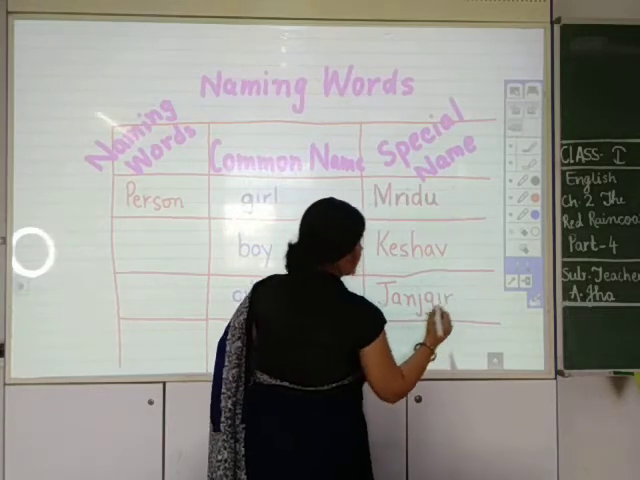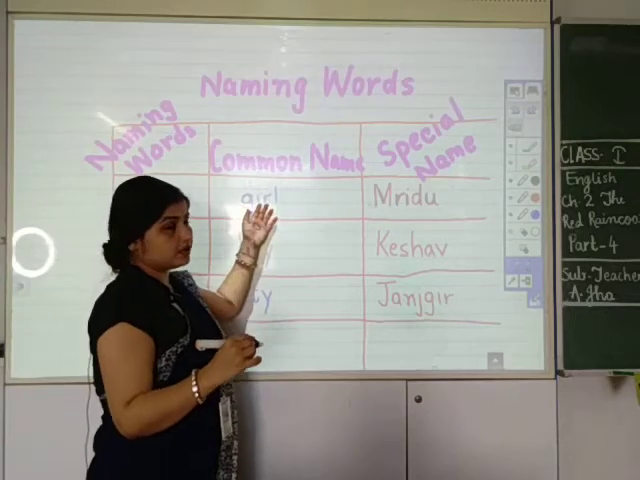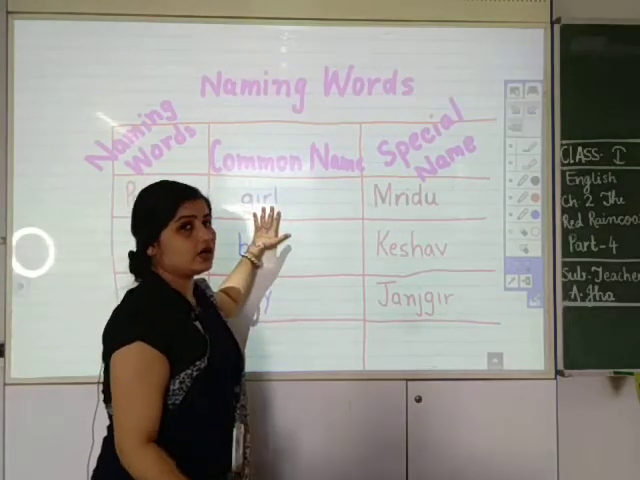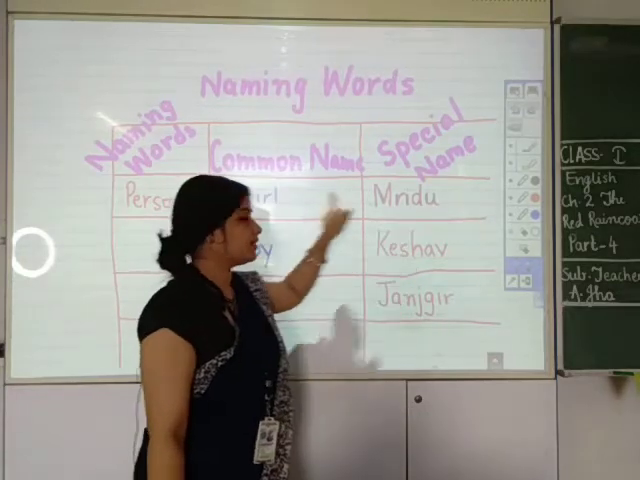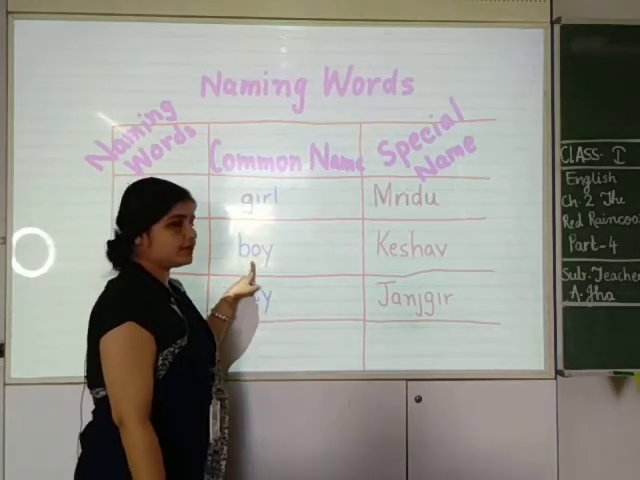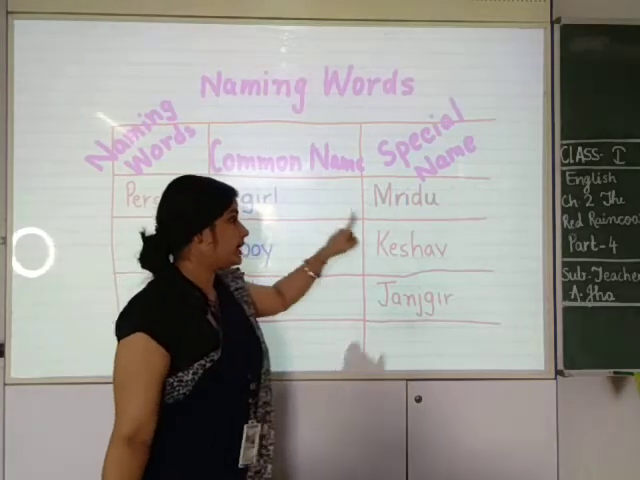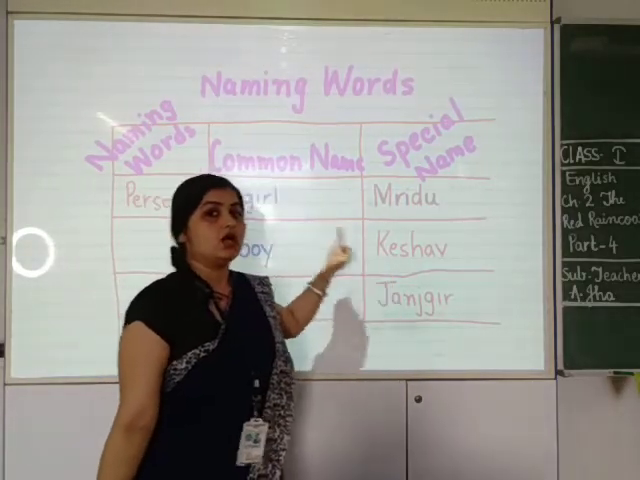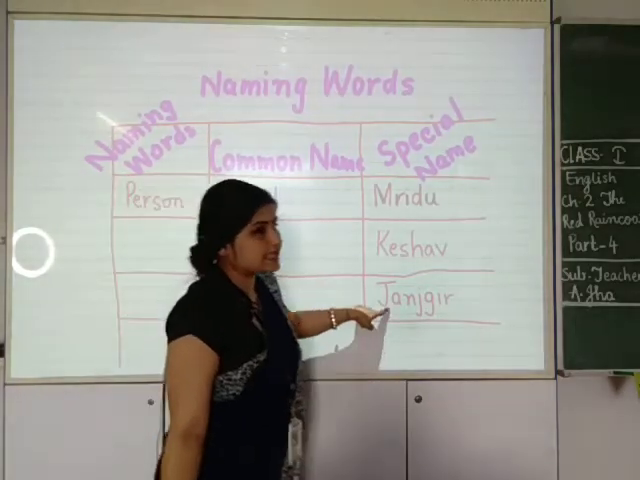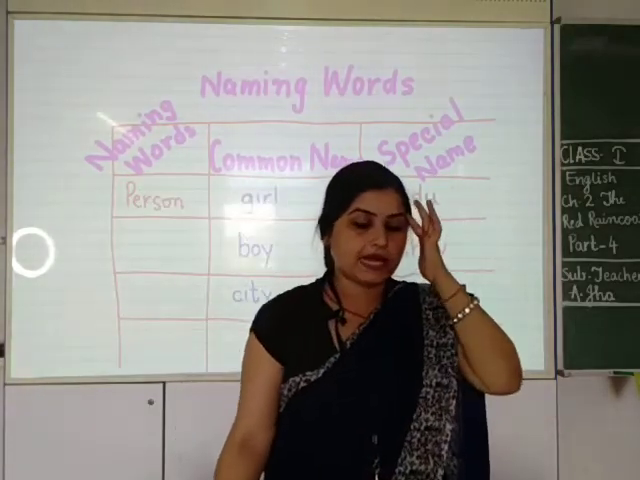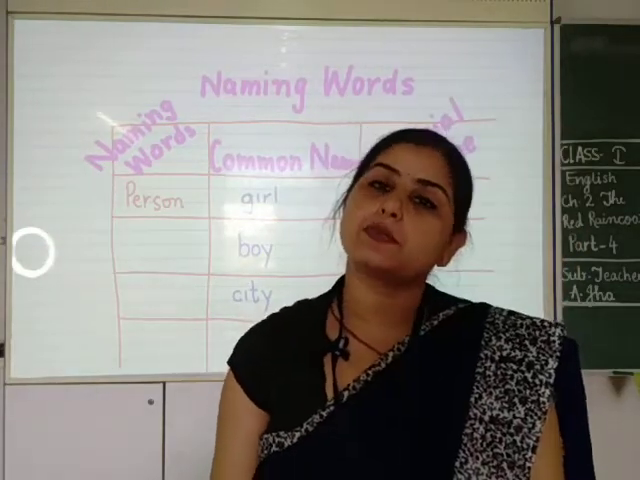J-A-N-J-G-I-R, Janjgir. There is a girl. Girl is a common name. Mridu is a special name. Boy is a common name क्योंकि boy बहुत सारे होते हैं. But कौन सा boy? Keshav. Any city. But which city? Janjgir. So we have two kinds of names, common name and special names.